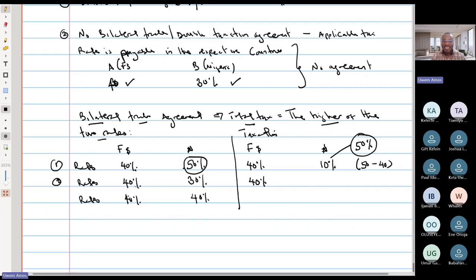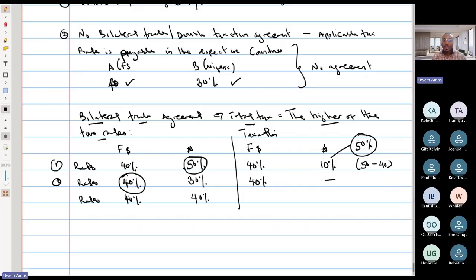Between 40 and 30, 40 is the higher one. And you have already paid 40. So you will not pay any tax in Nigeria. If there was no bilateral trade agreement, you pay the 2. So you pay 40 there and you pay 30 in Nigeria.